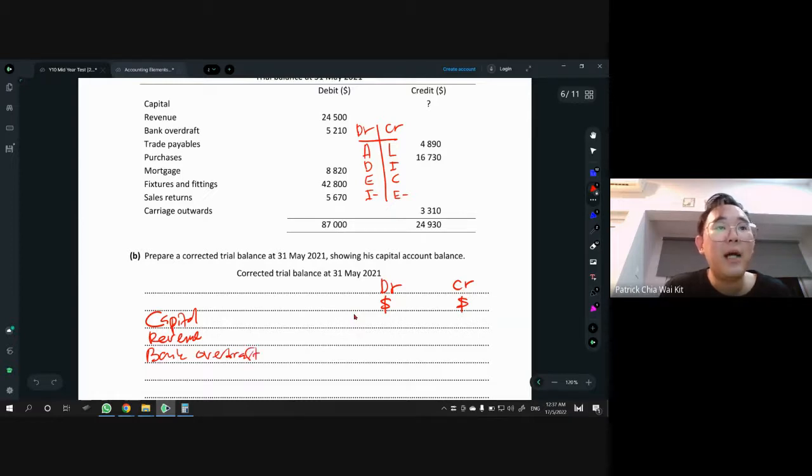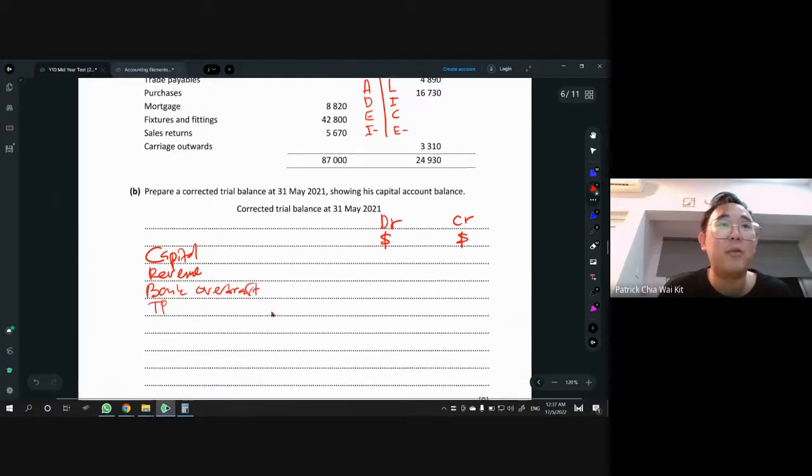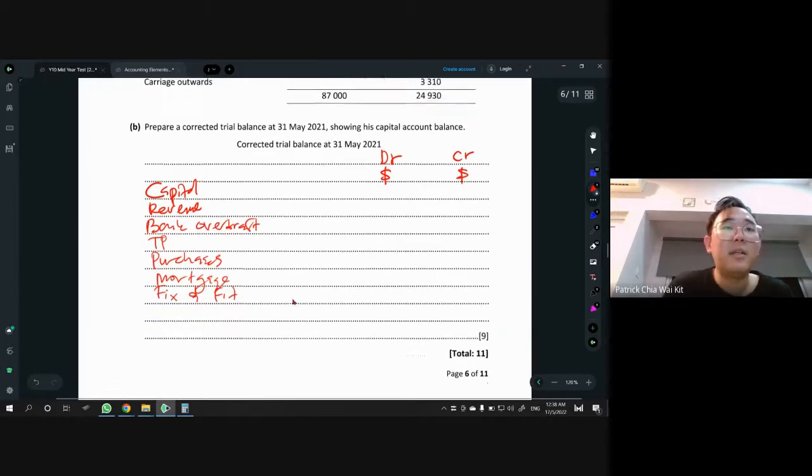Bank overdraft, trade payable. I'm not doing exam now, so I can put short form. TP stands for trade payables, purchases, mortgage. And then we have fixtures and fittings. So I just put fix and fit, which stands for fixtures and fittings. Sales return, I'll just put SR, sales return, and carriage outwards.